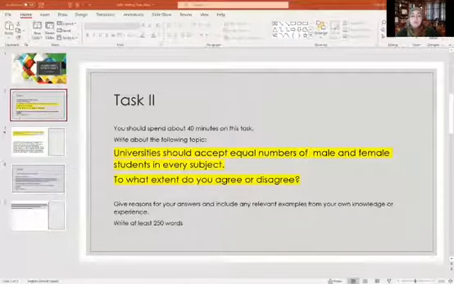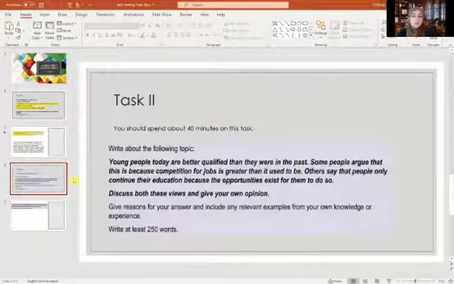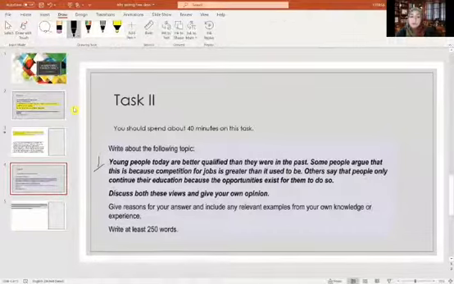Now, let's have a look at another question here. I'm just going to give you another example. Okay, let's look here. This is the question. You should spend about 40 minutes. Let's read this together. I'm going to number again how many things I should do. Write about the following topic. Young people today are better qualified, blah, blah, blah. So this is number 1. And let's discuss both these views and give your opinion.